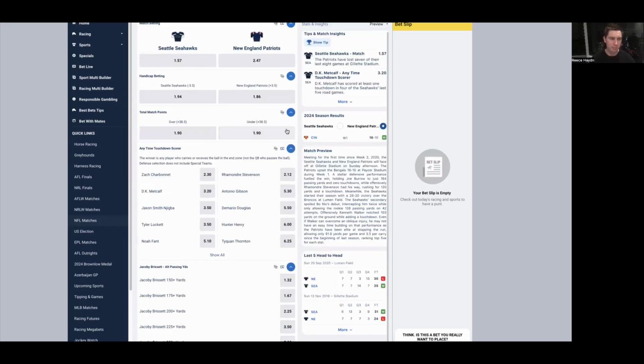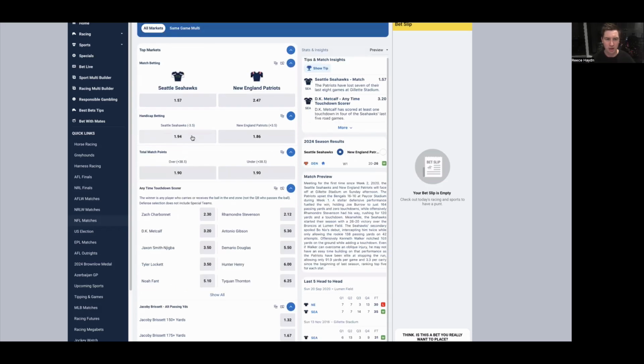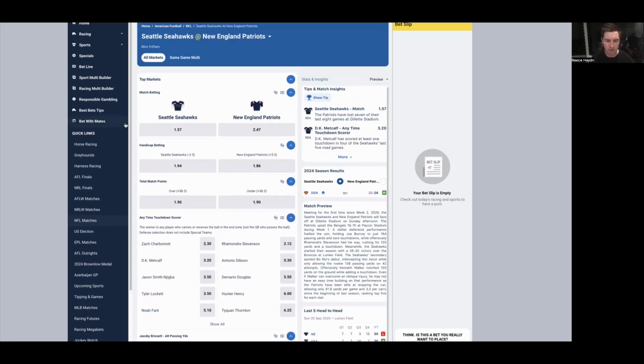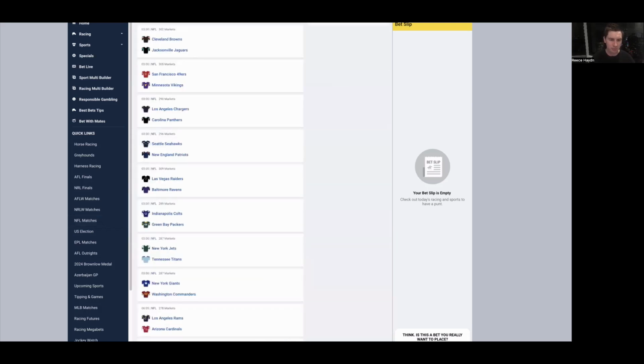This one, I feel like it's going to be a low scoring game. We're getting such a low number, so it's not one I really want to bet, but at 38.5, I'd be leaning towards the under. Both these sides are going to be very, very defensive minded, and when that happens, it generally becomes an unders game, but it's not a number I want to take. If I was getting over 40, then I'd probably happily take the under, but not at that number. So that's probably going to be a game that I'm going to leave alone.